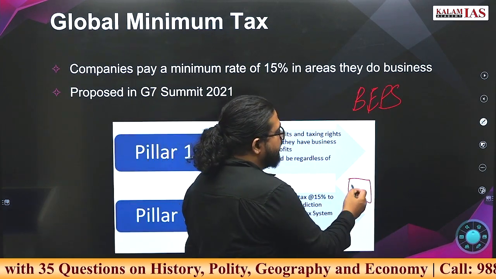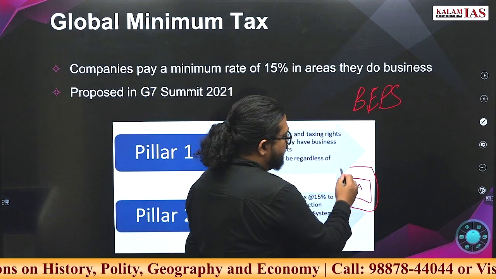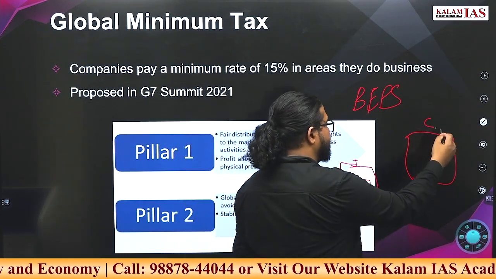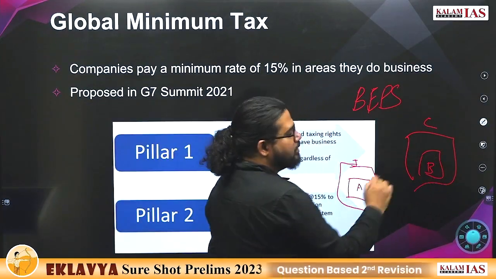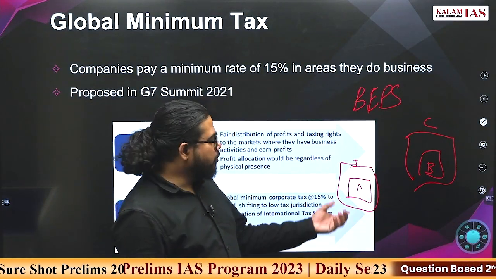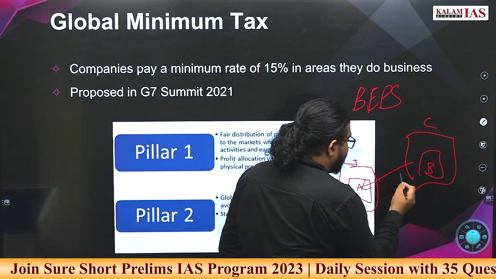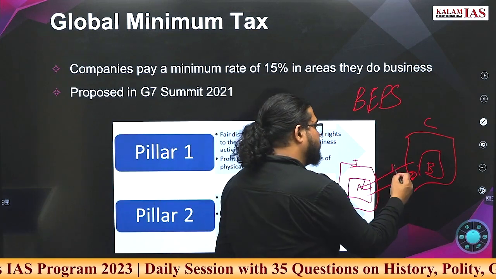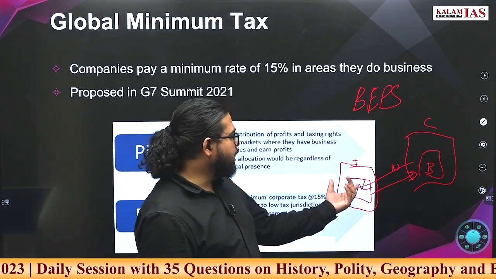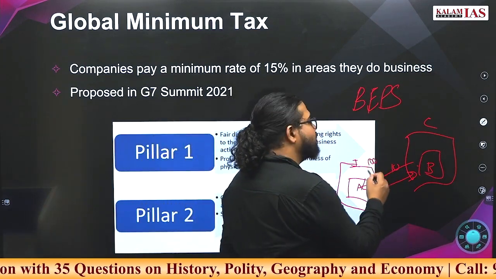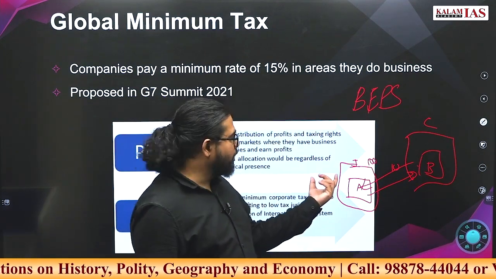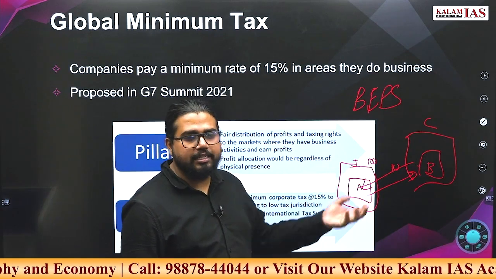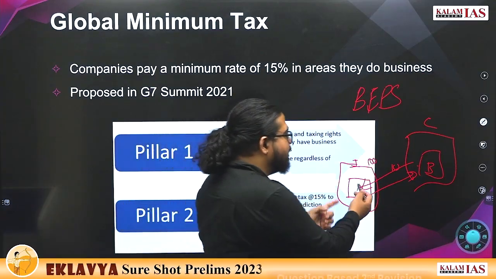Suppose a company is working in India, and the same company has offices in some other country. This is a subsidiary of the same company. Now there is a transaction happening. Some goods are coming here, पैसा इधर जा रहा है. 10 rupees का goods है. Now if the company can show these goods as 100 rupees, then whatever profit of 90 it was technically earning becomes an expenditure. So this 90 will go here.